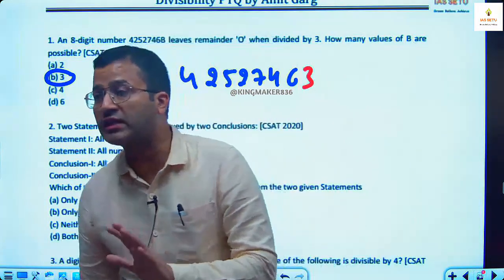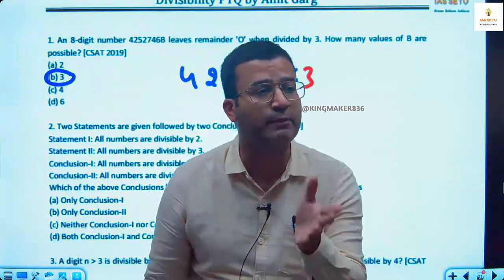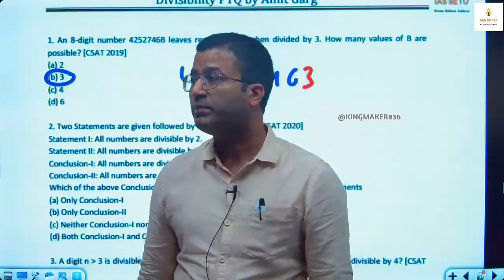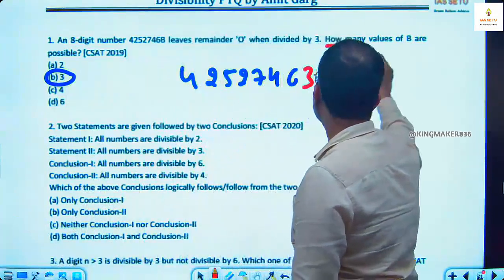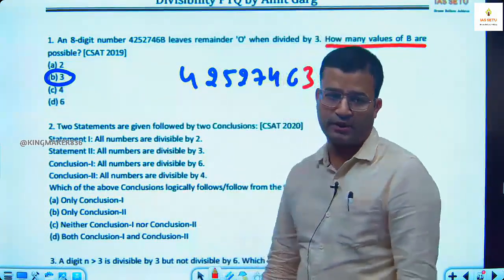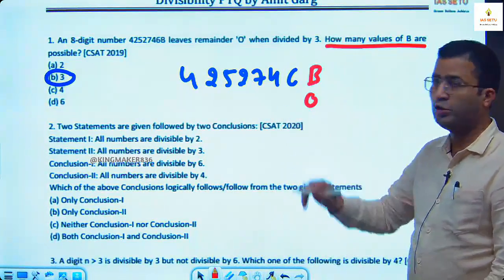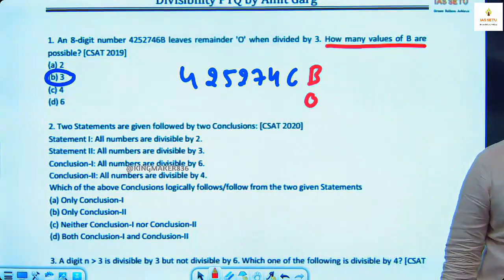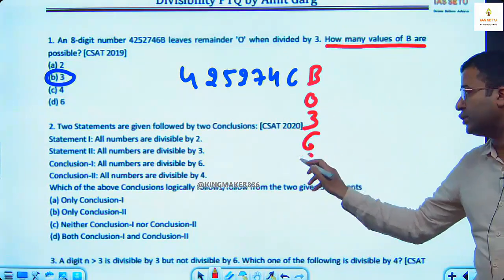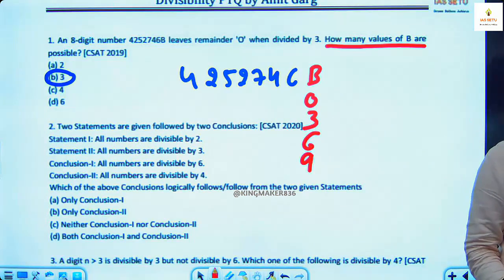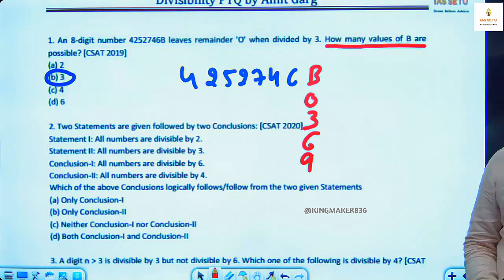Here they are not asking what is B. They are asking how many different values of B are possible. B के प्लेस पे कितनी different value आ सकती है. How many values of B are possible? So here I tell you at place of B you can put 0 क्योंकि 30 तो already divide हो ही रहा है. You can put 3, you can put 6, you can put 9. How many different values at place of B you can have? 4. So your answer is 4.